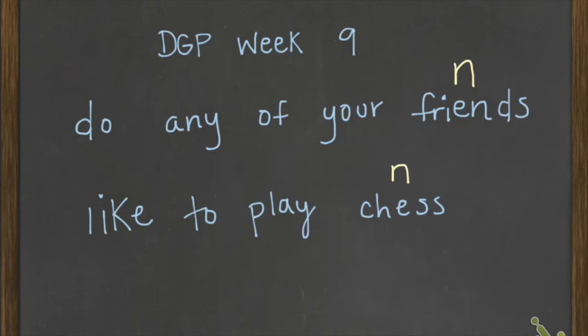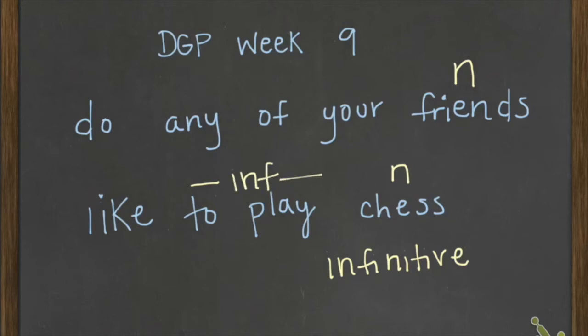But this is to plus a verb. In the grammar world, we call this an infinitive. Infinitives occur when we have to plus a verb. We're going to label this in our sentence by labeling it INF, and it needs to cover both to and play. To plus a verb. That information can go in your notes. It might be helpful on a future quiz or test. An infinitive is a type of verbal, just like a participle was in a previous week.